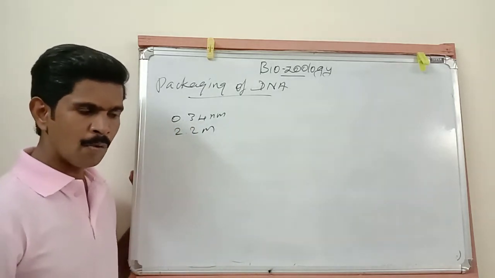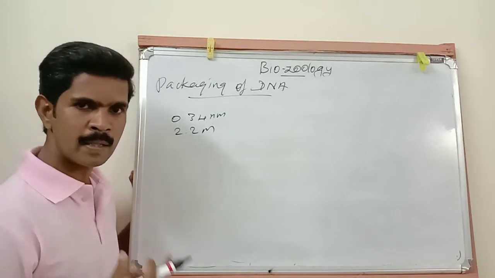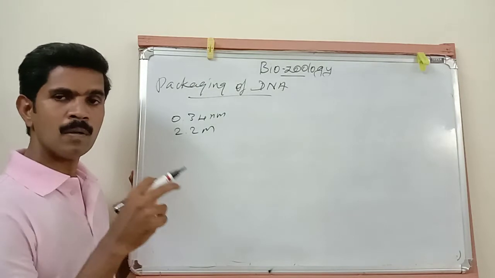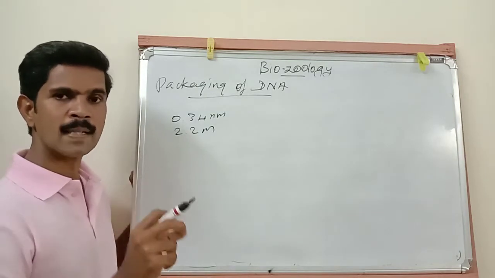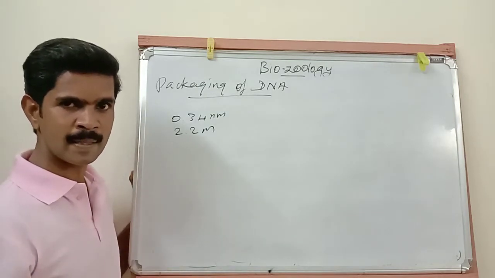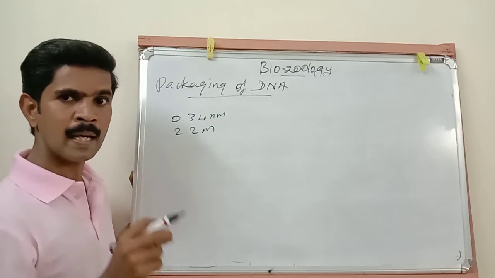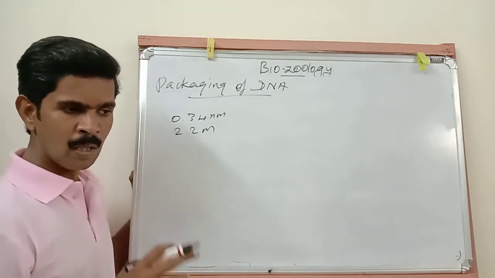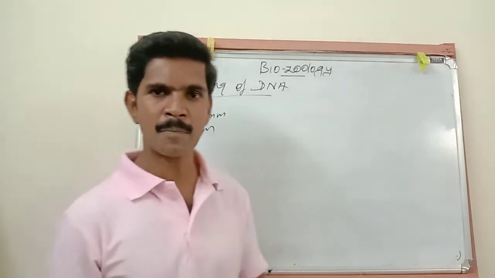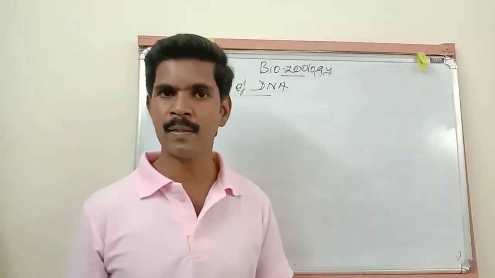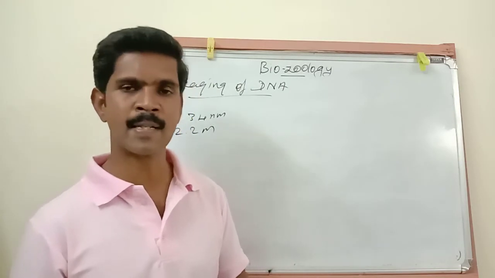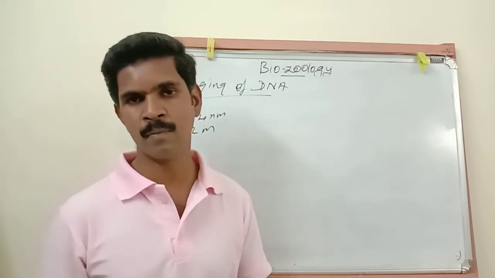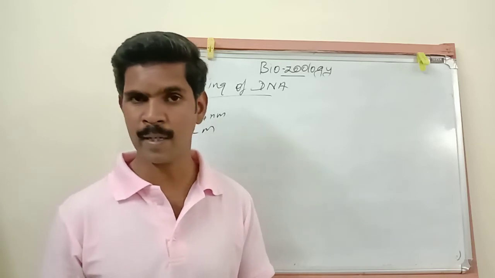To find out the total length of the DNA molecule, we have to multiply the total number of base pairs with the distance between two adjacent base pairs. We will get the total length of the nucleic acid, the total length of DNA.